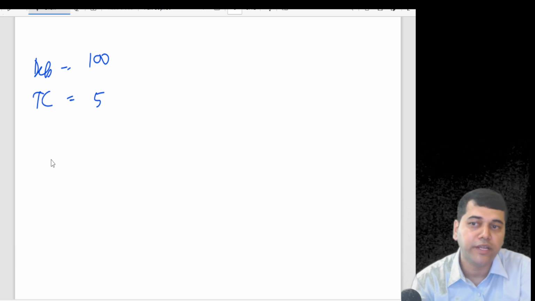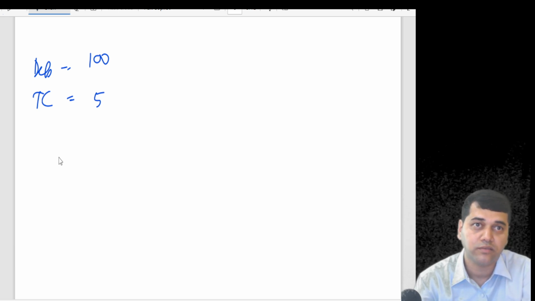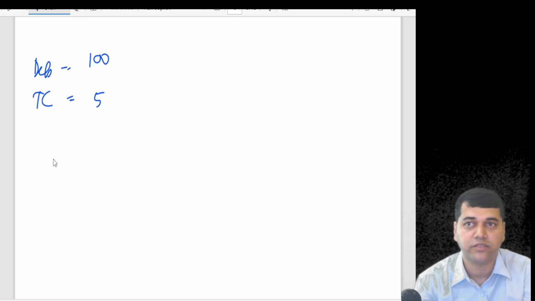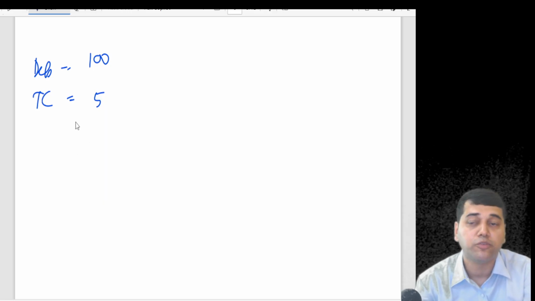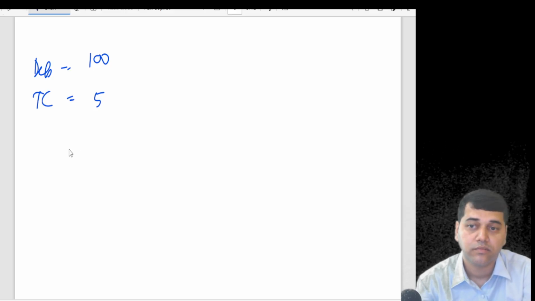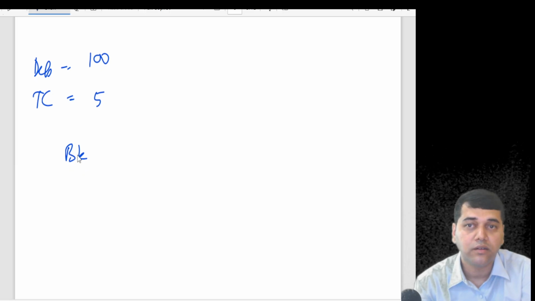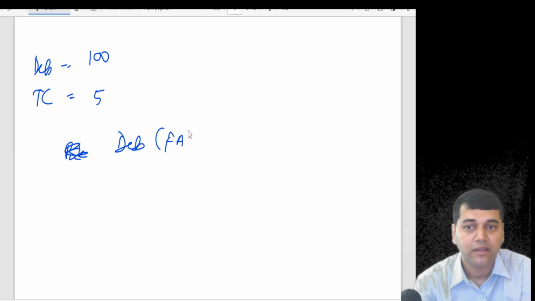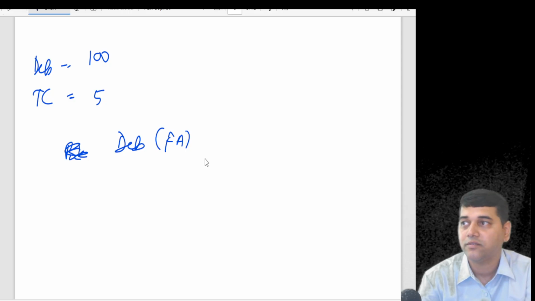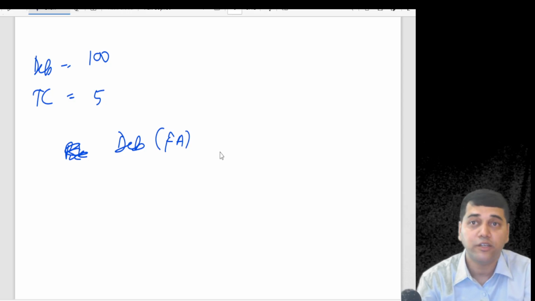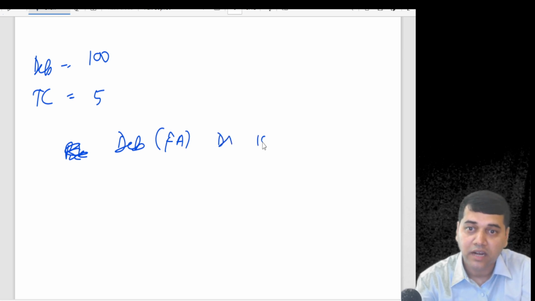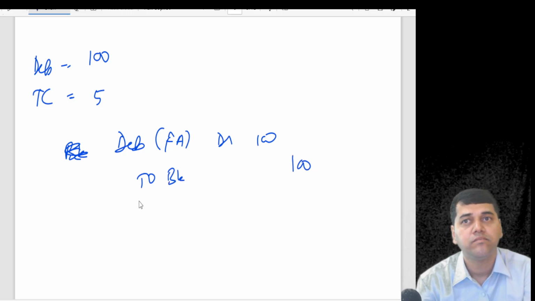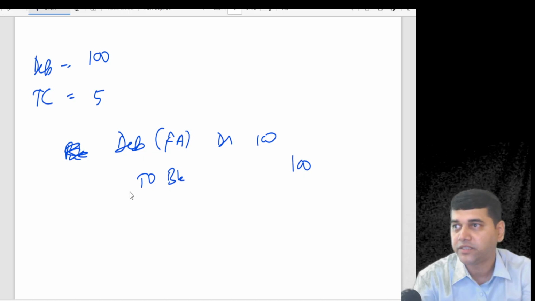Now, can you tell me what accounting entry I should pass on initial recognition? When should I recognize? When I enter into a contract to purchase. What accounting entry should I pass on purchasing the debenture? Debenture account debit, it is a financial asset, no? Debenture is a financial asset for you. Why? Contractual right to receive cash. Debit 100 to bank. Whom did you pay this 100? You paid to MRPL. They issued debentures, no?